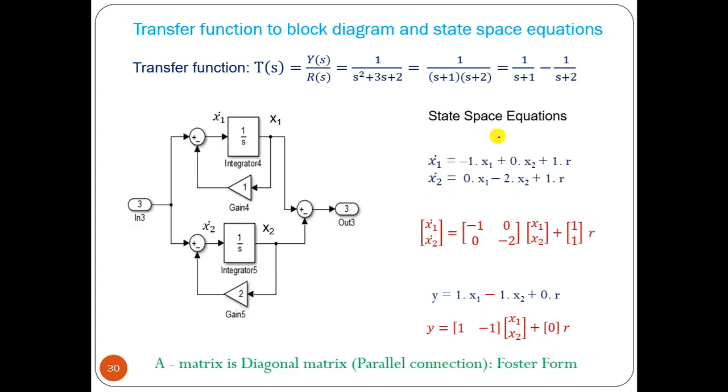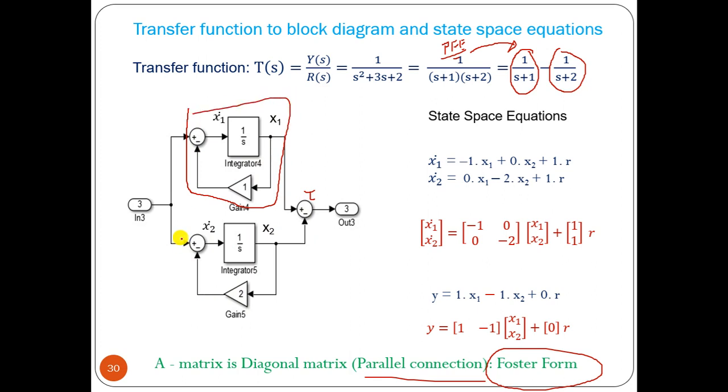Now we can convert that series form into a parallel form or parallel connection, that is called Foster form. How can we find it? Using the partial fraction expansion method, we can find the parallel form very easily. So what will happen, this one will be algebraically added. So we have a summer: the 1 by s plus 1 term added with 1 by s plus 2. This is your one block, and this is your other block.